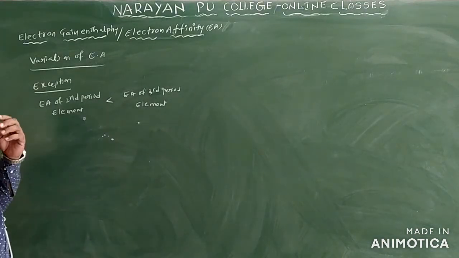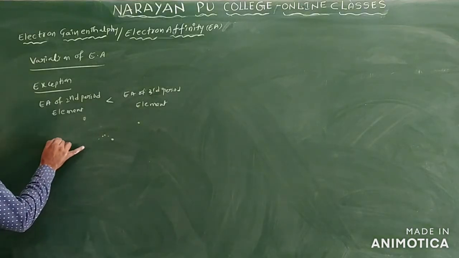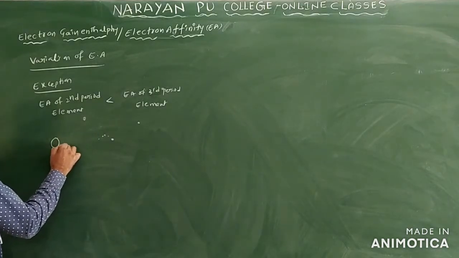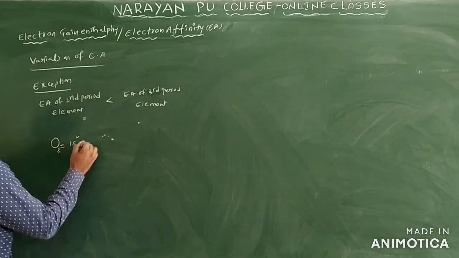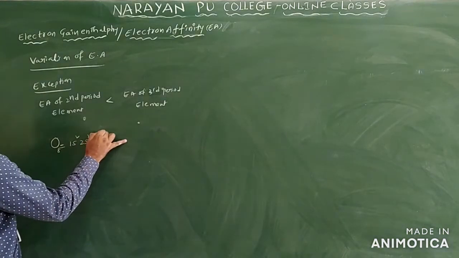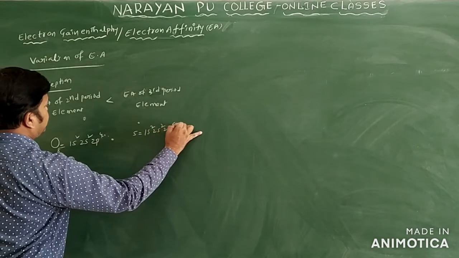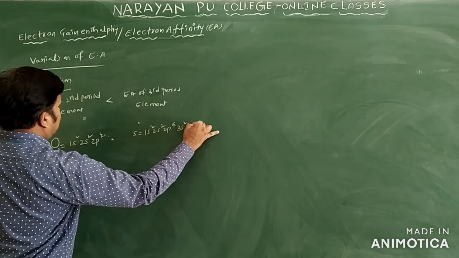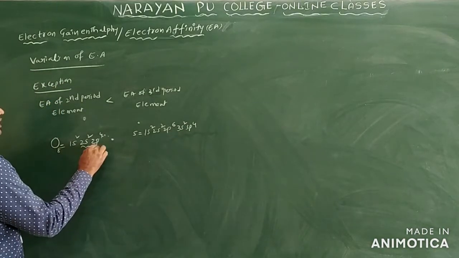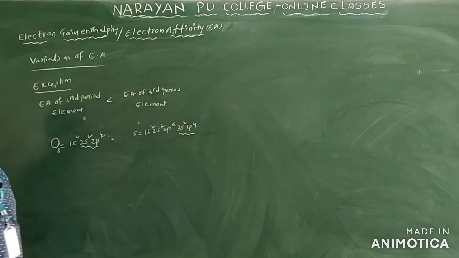You can take boron, aluminum, or oxygen, sulfur. Suppose I take oxygen. The configuration of oxygen, atomic number 8, is 1s2 2s2 2p4. For sulfur it is 1s2 2s2 2p6 3s2 3p4. Here the second shell is the outer shell, and here the third shell. Both have the same number of electrons in the outer shell.